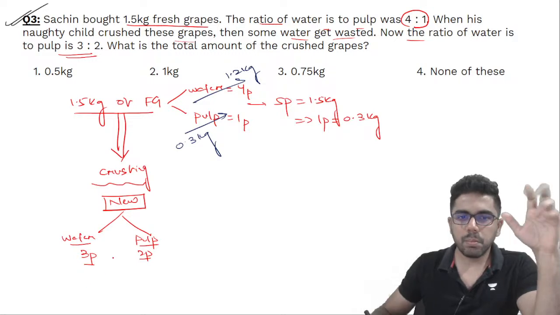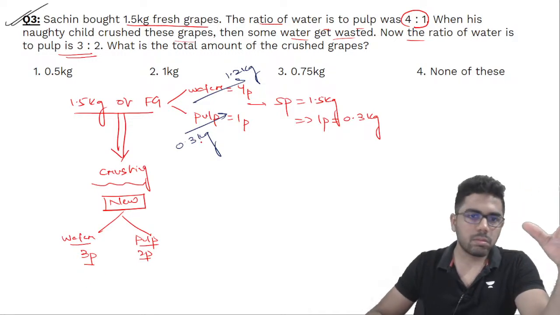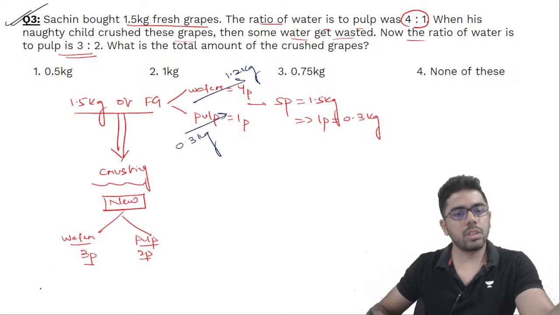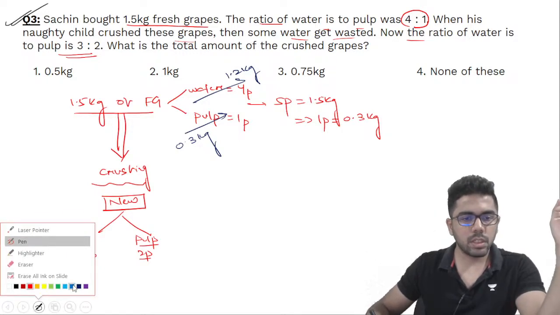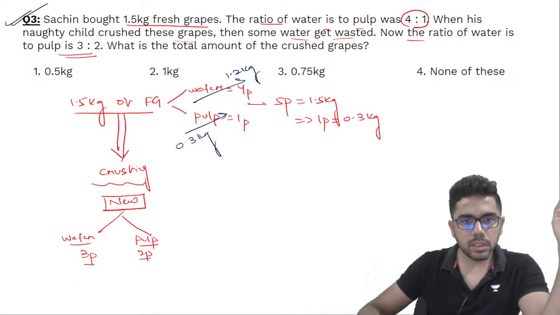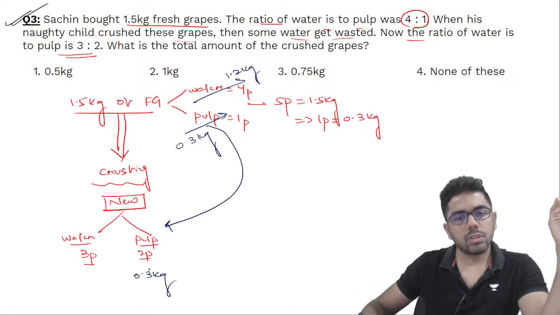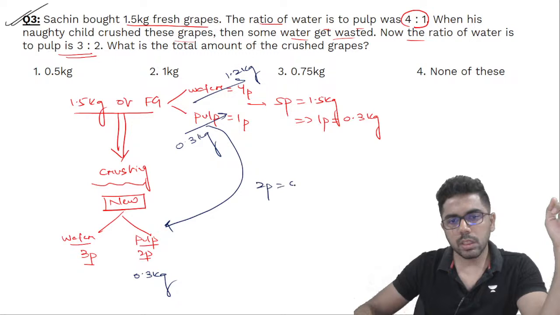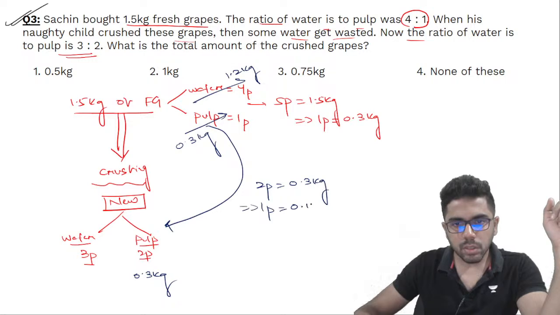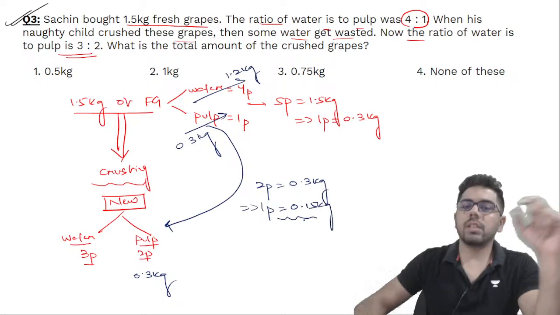But think about this. Pulp पहले भी जितना था, right now it is also still the same quantity wise. Maybe its ratio has changed, but quantity wise it is still the same. So I'll take it as 0.3 kg. So now if 2 parts is 0.3 kg, I will get one part is like 0.15 kg. If one part is 0.15 kg, 3 parts will be like 0.45 kg.